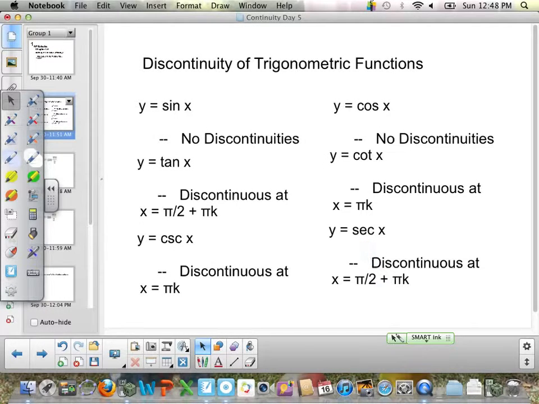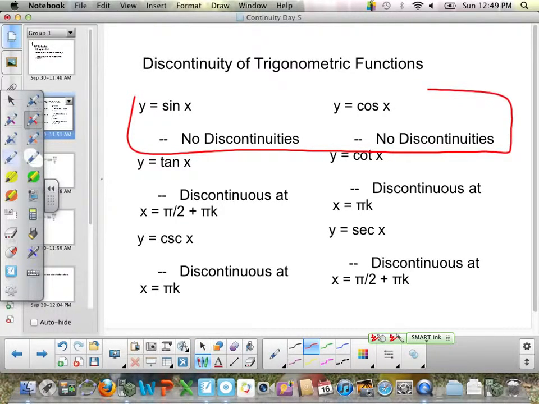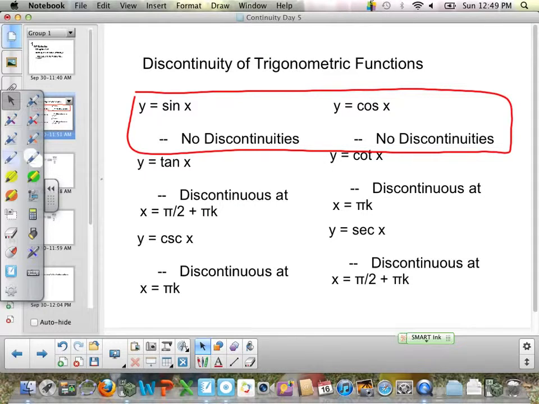First off, we need to discuss the discontinuities of trig functions. If you remember the graph of sine and cosine, they are continuous on all real numbers. So when we're looking for discontinuities for sine and cosine, there are none. For tangent, cotangent, secant, and cosecant, there are certain discontinuities because they're relations of sine and cosine. Where you get 0 as a sine, you can't have cosecant continuous.